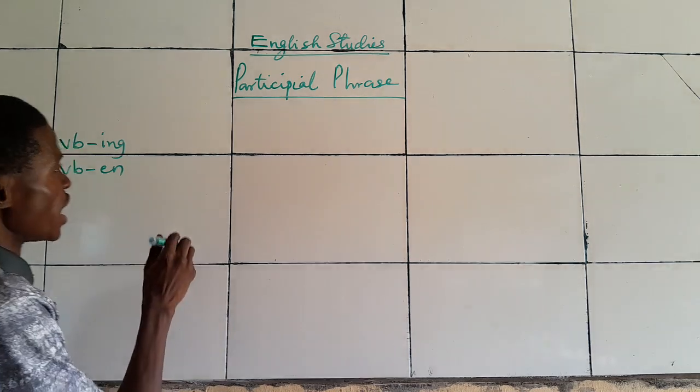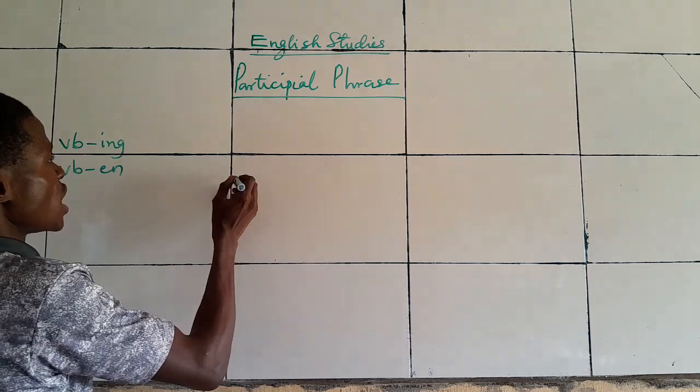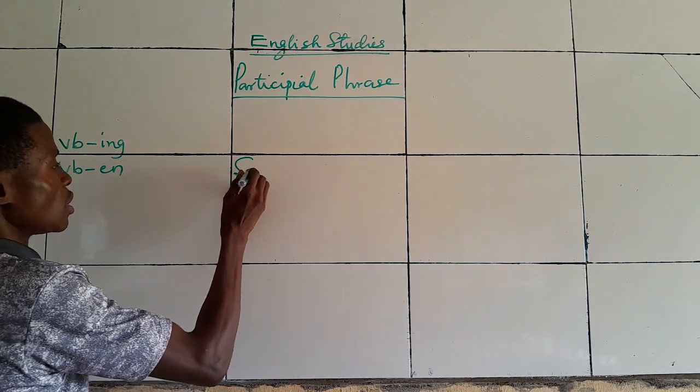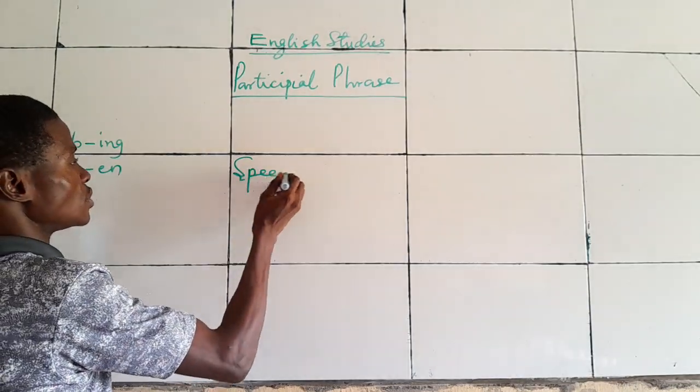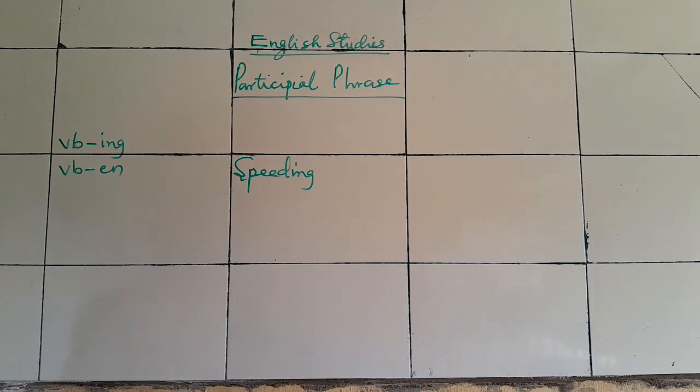Let's assume we have this word: smoking. Speeding. Speeding is a verb. We can form a phrase from this verb.